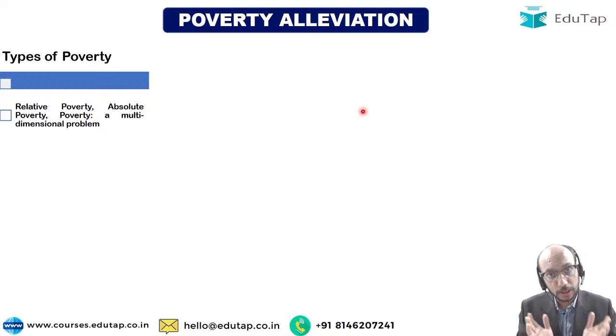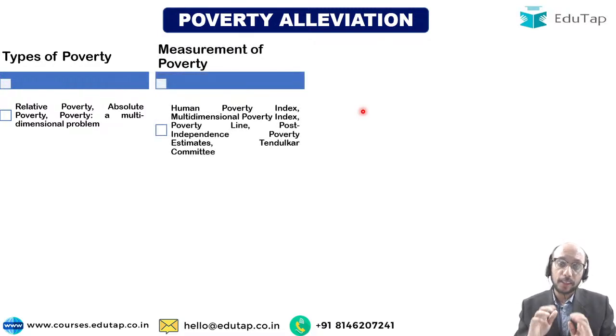You should understand all these things, you should be able to tell that yes, these are the various different definitions of poverty. This is the definition of poverty as per World Bank. This is the definition of poverty as per IMF. And if you can do that then you are in the right direction. You have conceptual clarity.